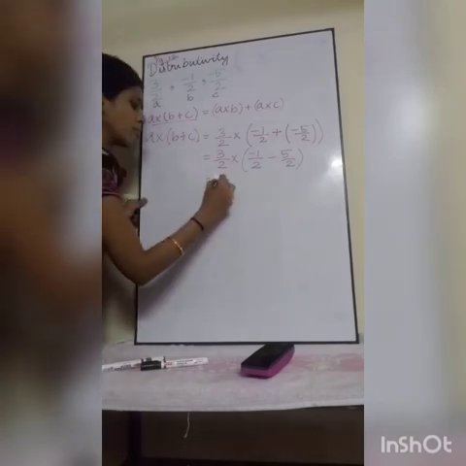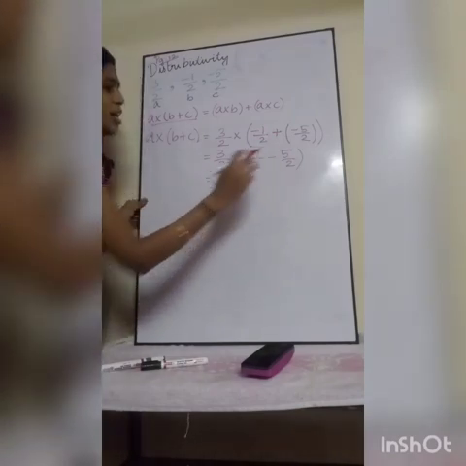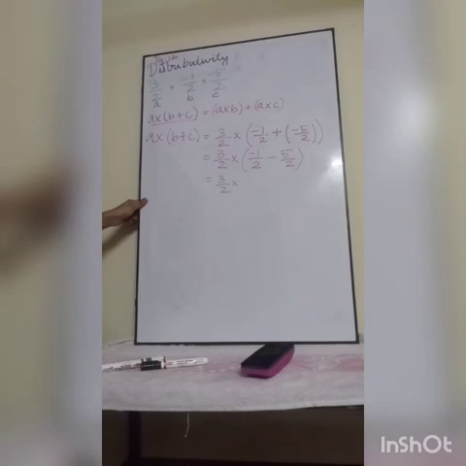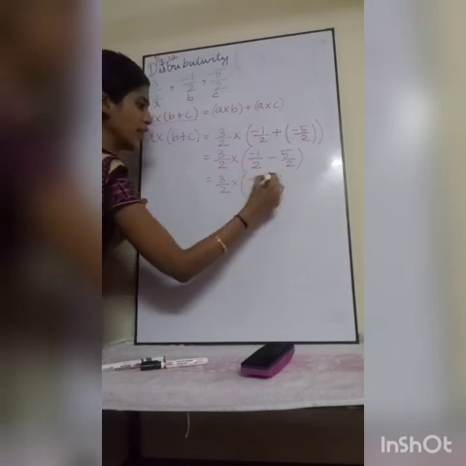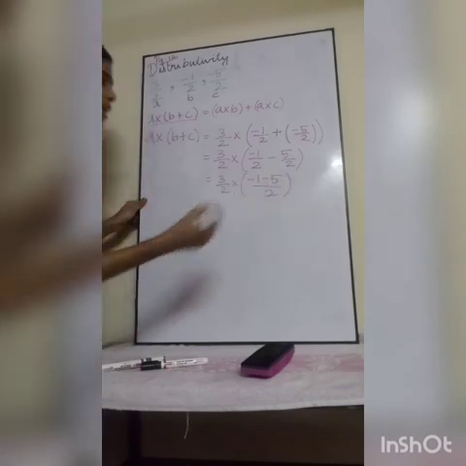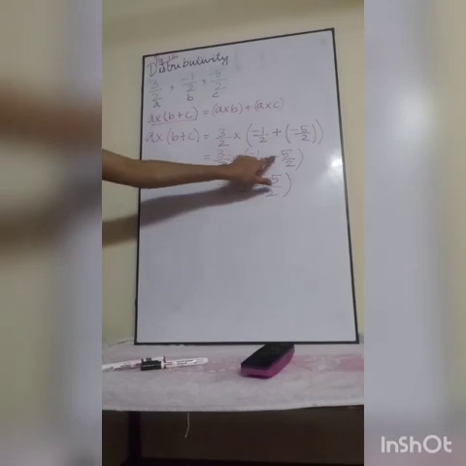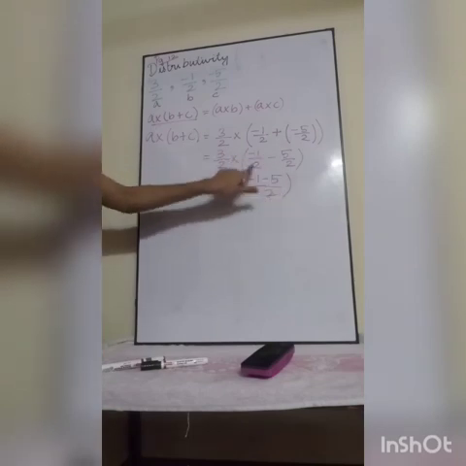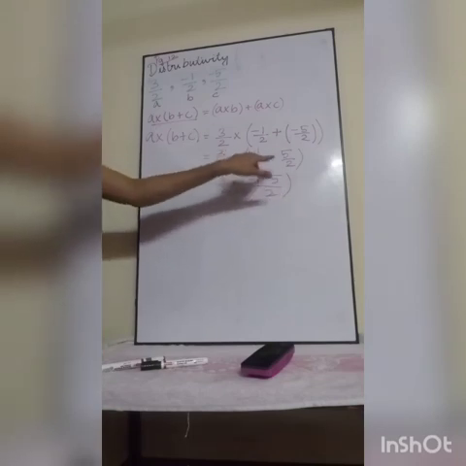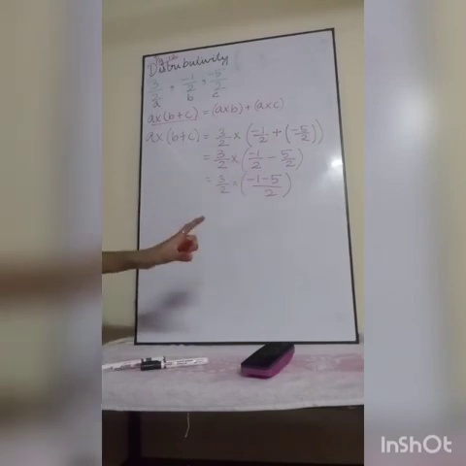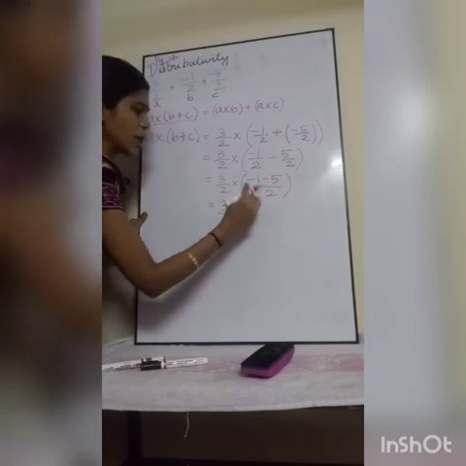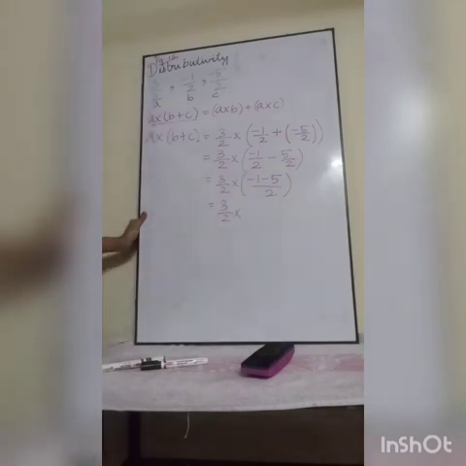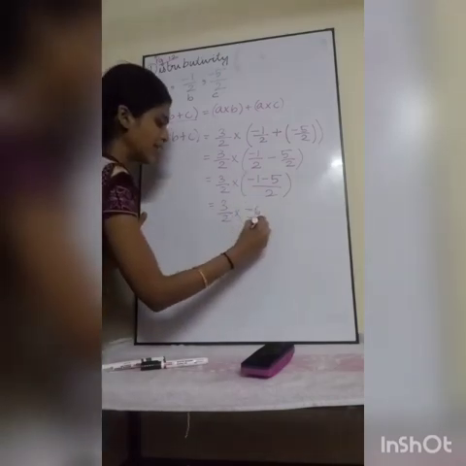Now, here both have the same denominator. So, can we do the operations in the numerator? So, minus 1 minus 5 divided by 2. Is it correct? Minus 1 minus 5 divided by 2, because the denominator is the same. Here addition and subtraction are going on, not multiplication. Okay. Next, 3 by 2 into minus 1 minus 5, that is minus 6 by 2.